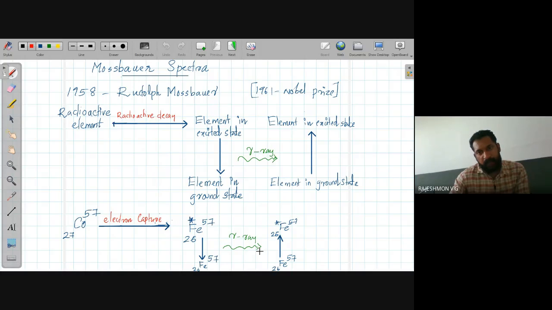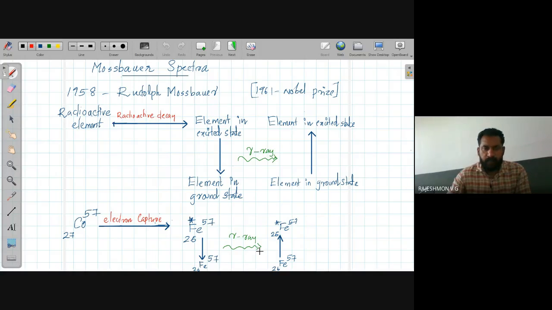One is the gamma ray emission, which is gamma ray fluorescence. And using this gamma ray, similar nuclei in the ground state can be excited. That is called resonant absorption. This is what happens in Mossbauer spectra.